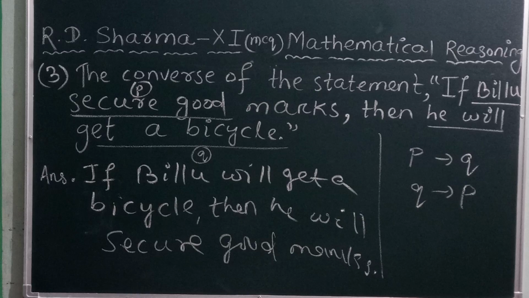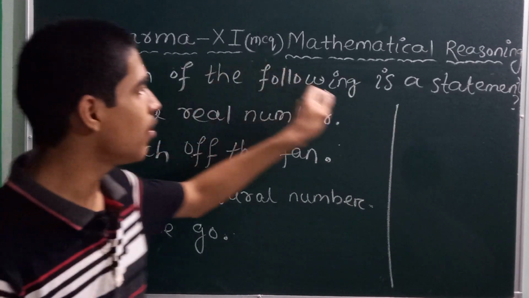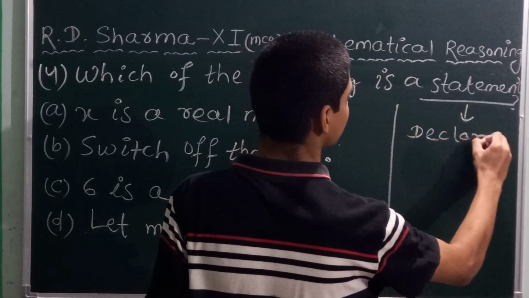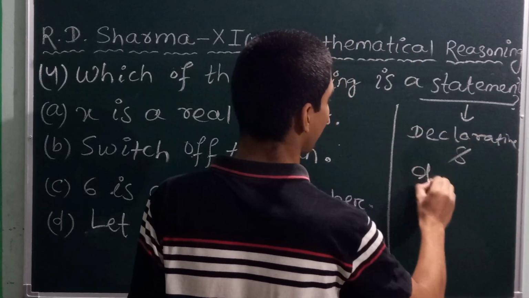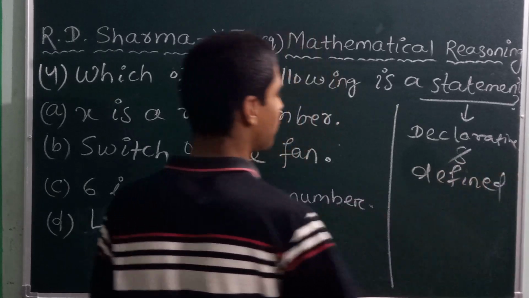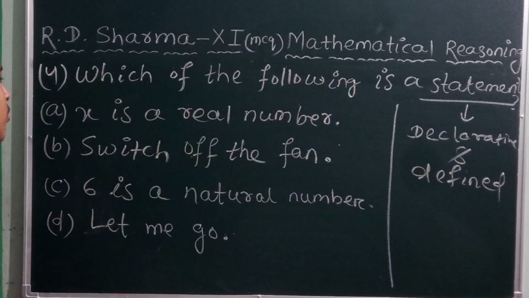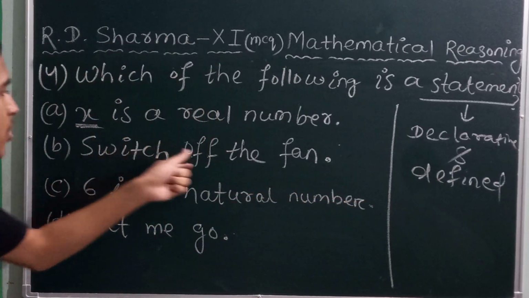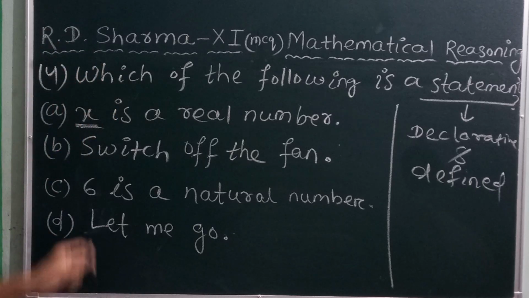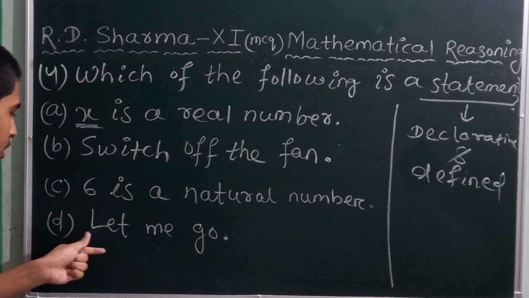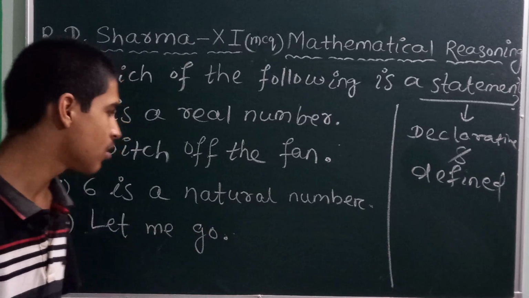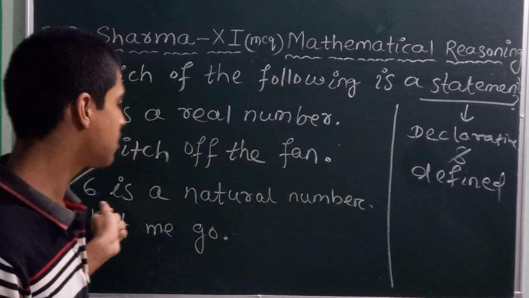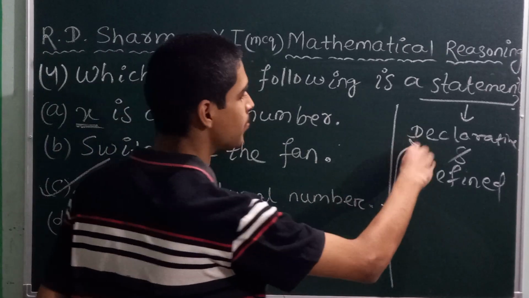Note down. Question number 4. Which of the following is a statement? We know that a statement means a declarative sentence, and a defined statement. Option A, X is a real number. Here X is not defined, so it is not a statement. Option B, switch off the fan. It is an imperative sentence, so the answer is not this. Option D, let me go. It is an imperative sentence, so it is not. Option C, 6 is a natural number, so the answer is C, because it is a declarative sentence.